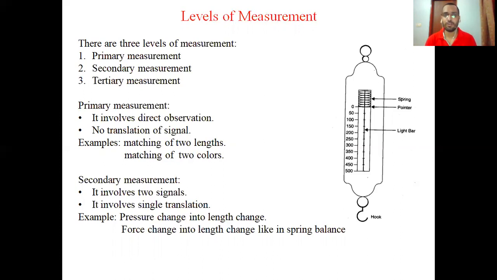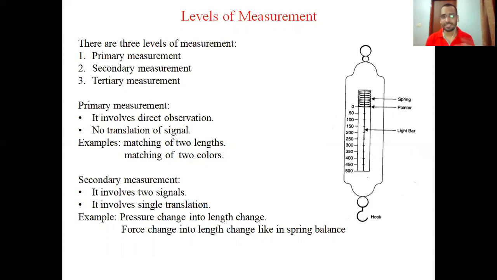So first we will talk about primary measurement. In primary measurement, we are directly comparing the things. Like in the case of length, we put the scale and we directly get the length. In measuring weight by beam balance, we put the weight and we directly get the weight. So this type of measurement is called primary measurement. It means it involves direct measurement, and there is no translation of signal.